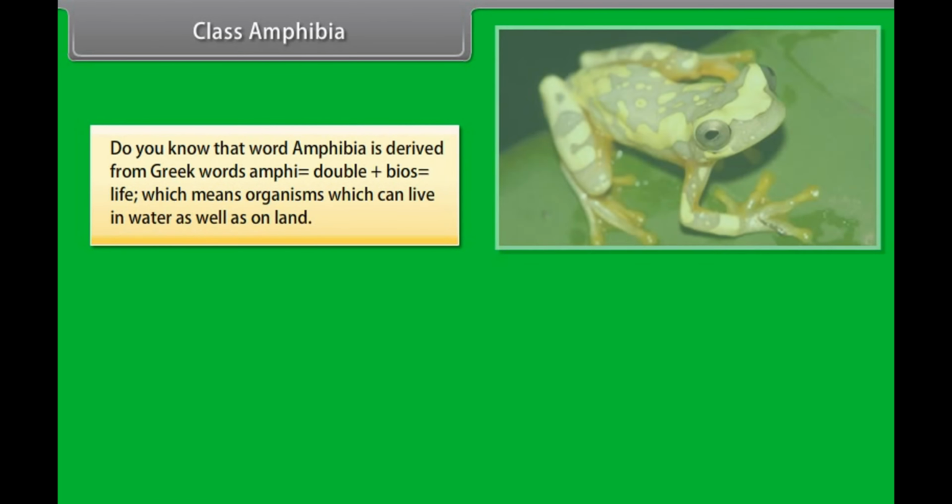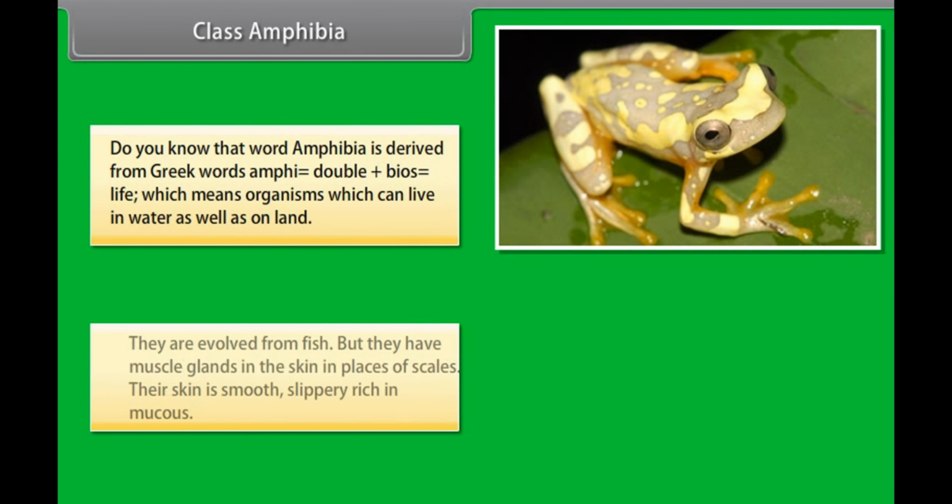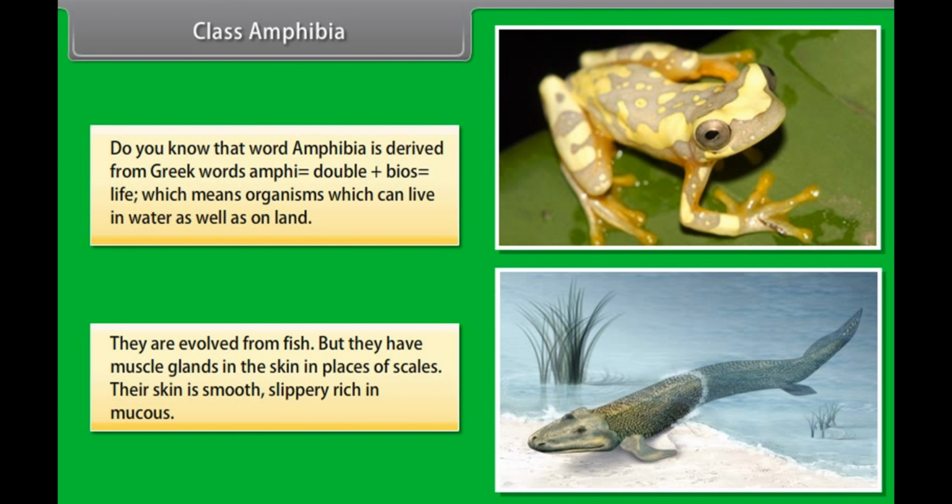Class Amphibia. Do you know that the word Amphibia is derived from the Greek words amphi, which is double, plus bios, which is life, which means organisms which can live in water as well as on land. They evolved from fish, but they have mucous glands in the skin in place of scales. Their skin is smooth, slippery, and rich in mucus.